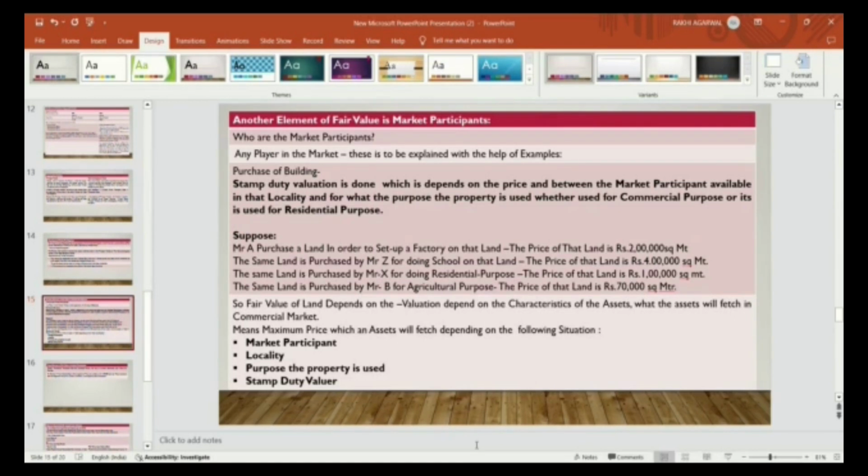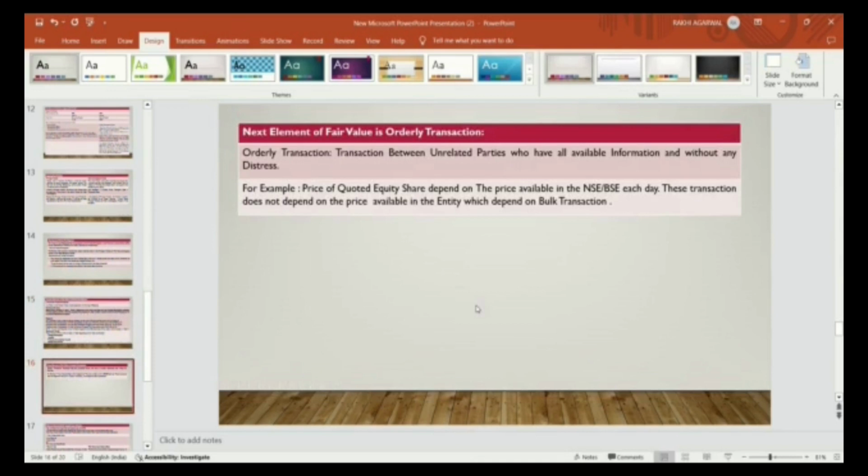value of that asset. Now the next element of fair value is orderly transaction.